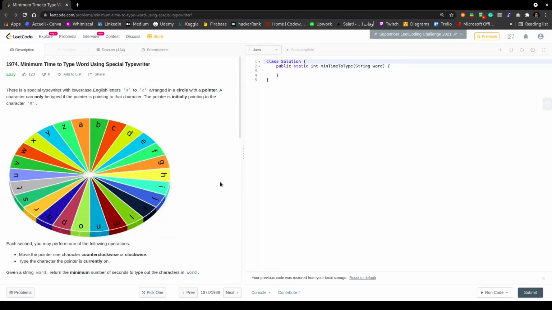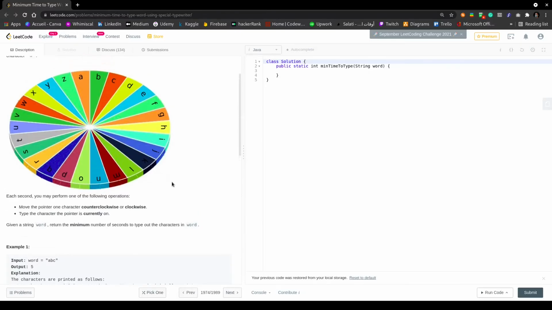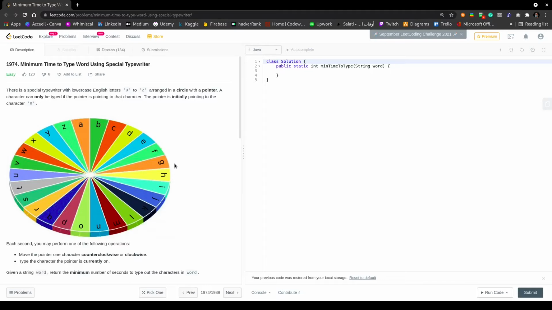The first thing that we're going to start with is understanding the problem. This problem aims to find the minimum number of seconds that we need to type the given string word. How do we actually type a string? We type a string based on this circle, which contains the alphabet letters and a pointer. This pointer initially points to the character A.